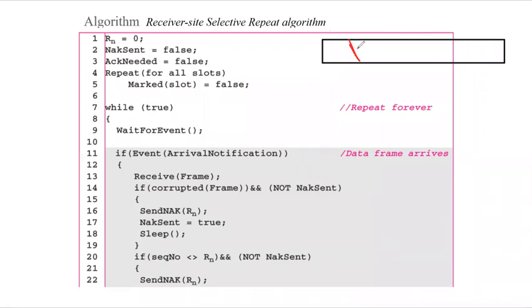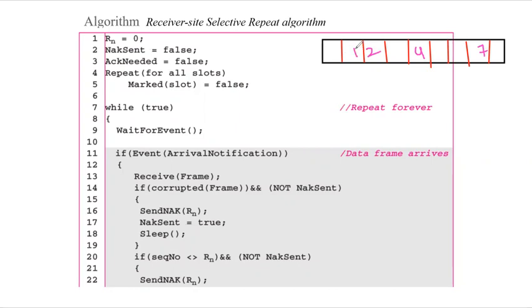Suppose we are receiving, let me draw this diagram. Suppose we are receiving the frames: we lost frame 0, we have received frame 1, we have even received frame 2, then 3 is lost, we have received frame 4, 5 and 6 are lost, we have received frame 7. So these are the lost frames we are supposed to receive.